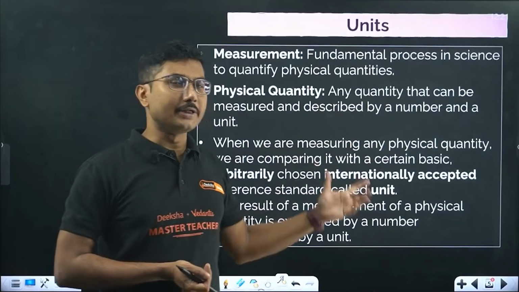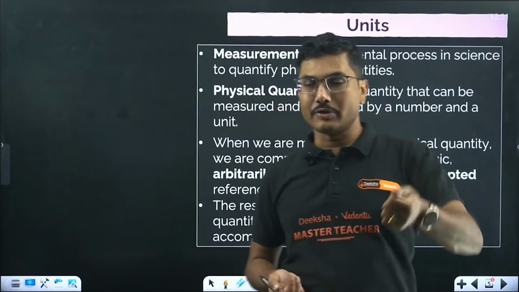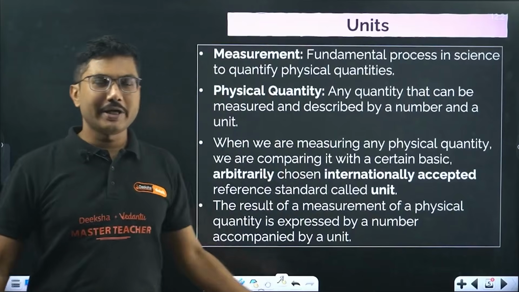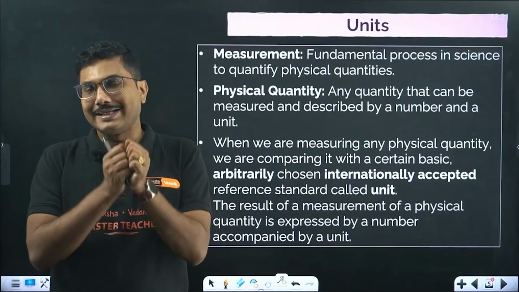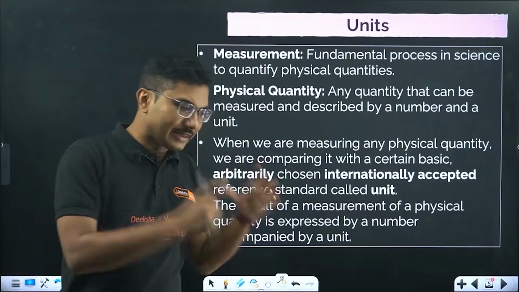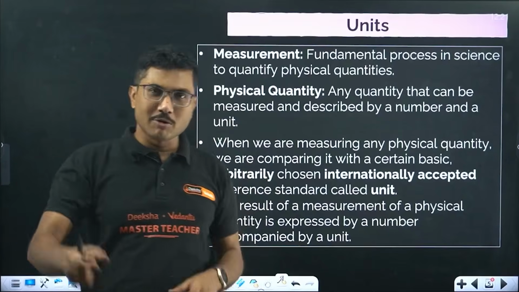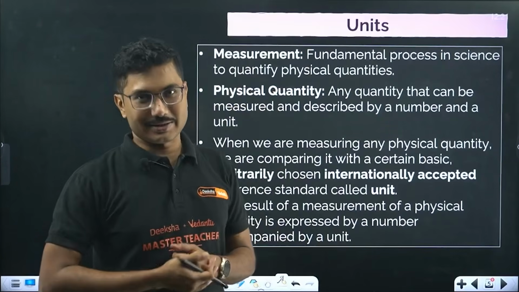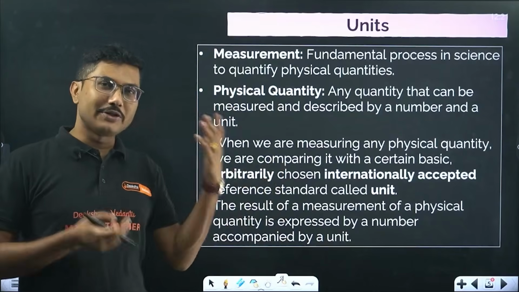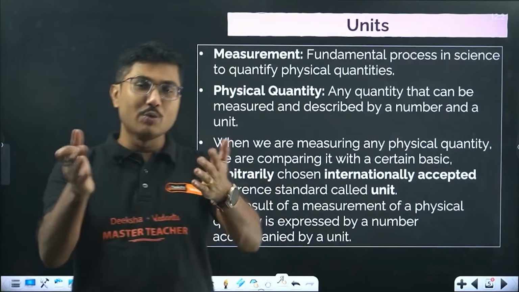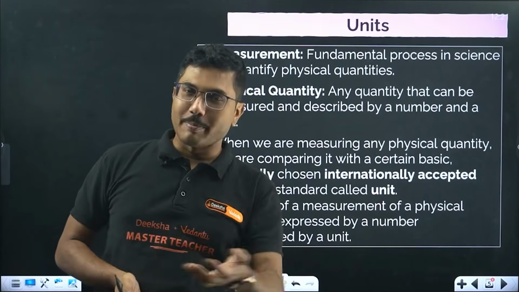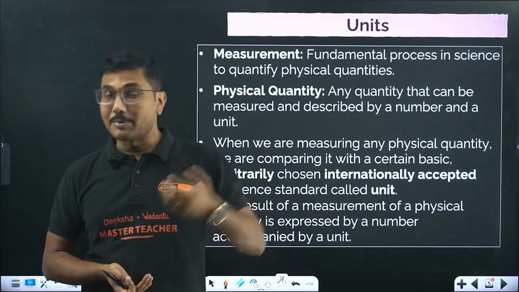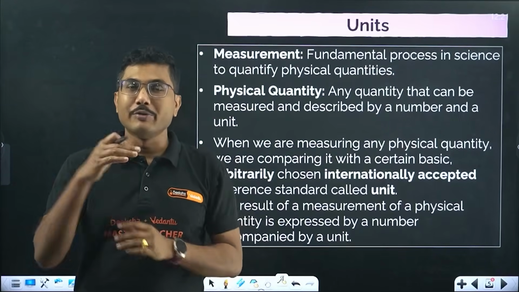It cannot be arbitrarily chosen as anything that you might think. Suppose you want to define a unit of your own name. Suppose your name is X, and you want to define that this much amount should be X from tomorrow, and everyone should negotiate using this value X. But that is not going to happen, because if you want to sell or buy something in that unit X, other people outside your domain will not accept that unit.